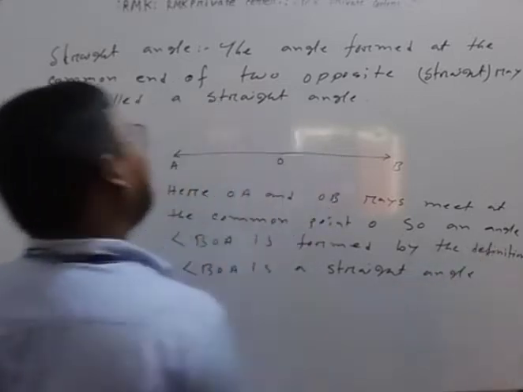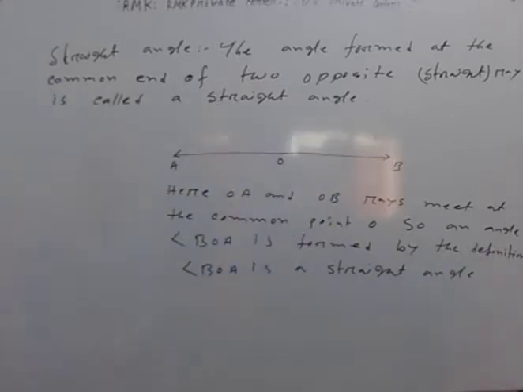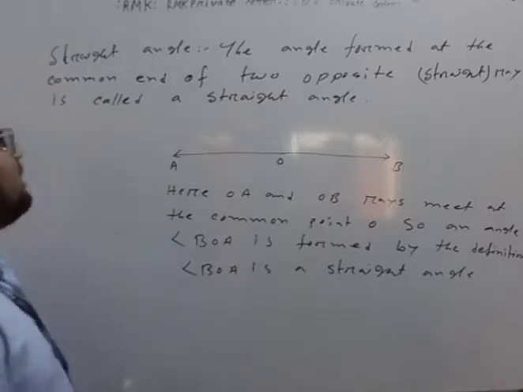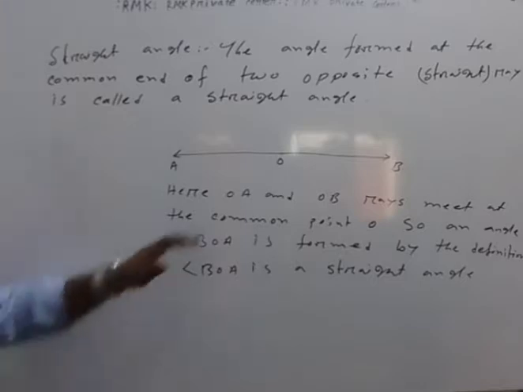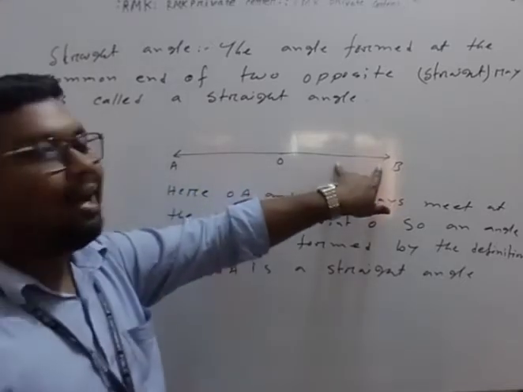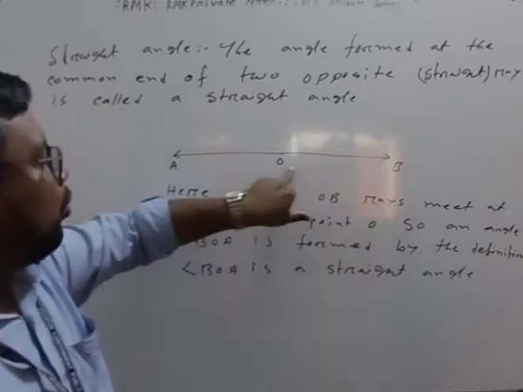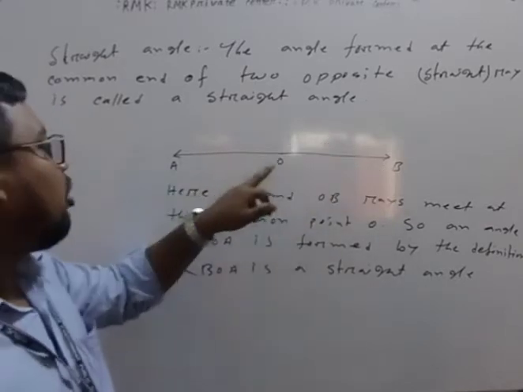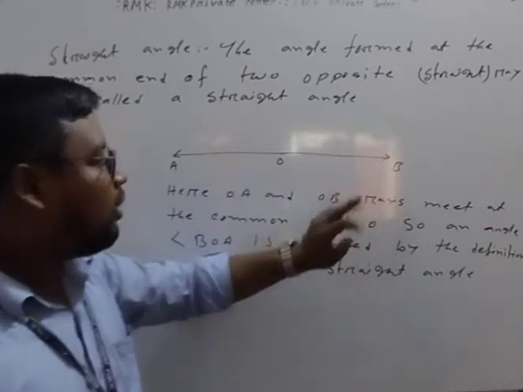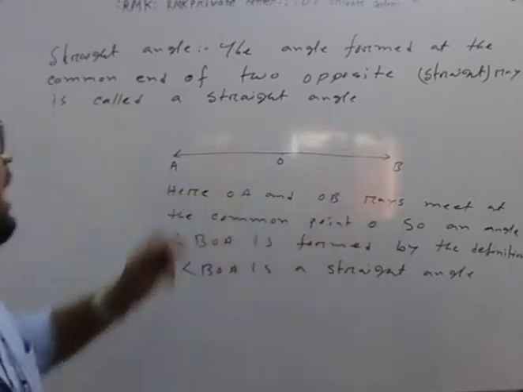What I write here is: the angle formed at the common end of two opposite rays is called a straight angle. Here OA and OB are two rays where O is the common point of OA and OB. So the angle formed is BOA.